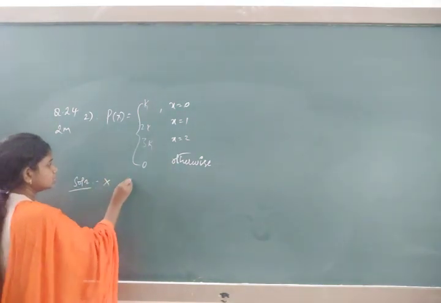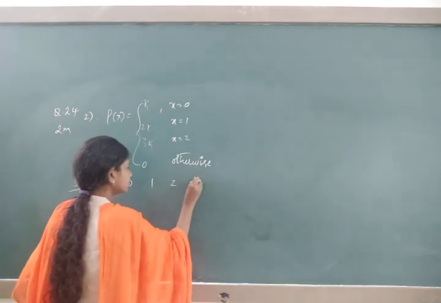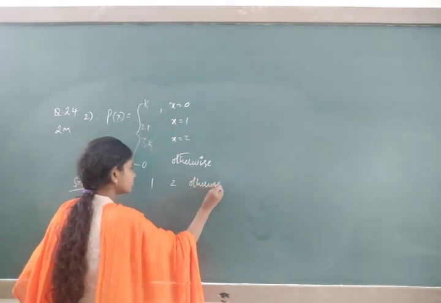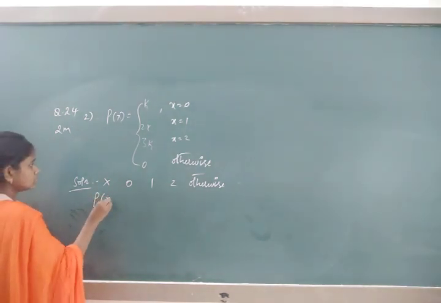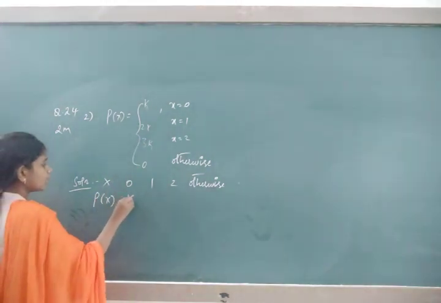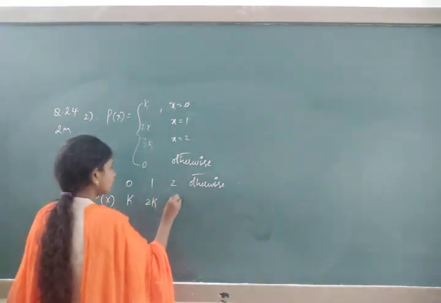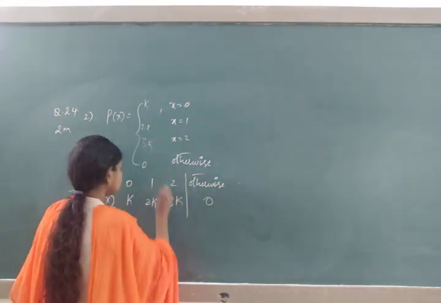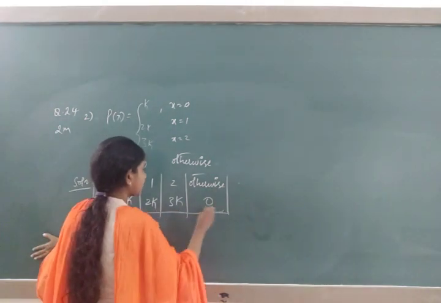For X values you write 0, 1, 2. Otherwise, if they mention otherwise, write otherwise itself. Next, P of x values. Correspondingly, for 0 you have k, for 1 you have 2k, for 2 you have 3k, and for otherwise you have 0. First try to arrange it in a table.